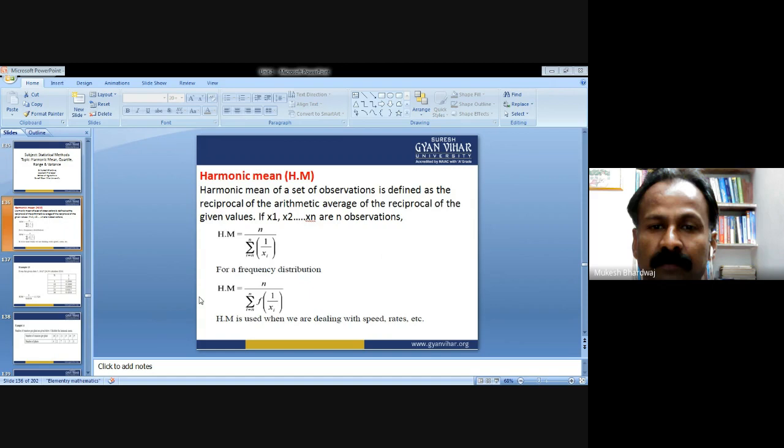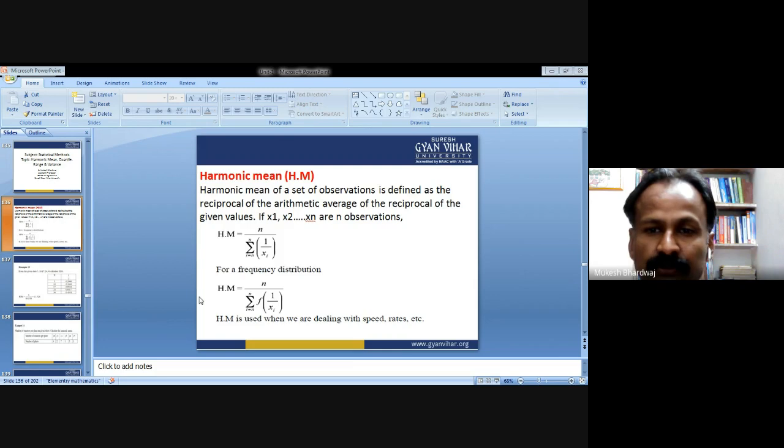What do you mean by the harmonic mean? As by the name, harmonic mean, again you need to do some average. The harmonic mean of a set of observations is defined as the reciprocal of the arithmetic average of the reciprocals of the given values. By observing the statement, we come to know that we are using the word reciprocal twice in the statement.